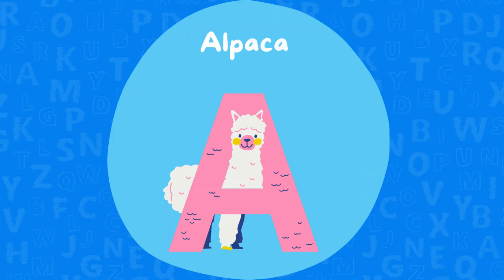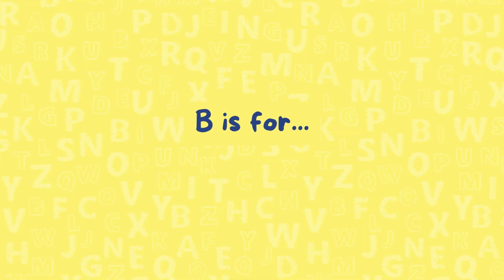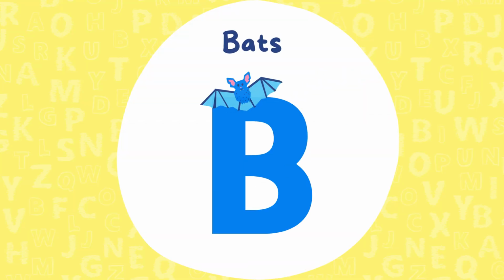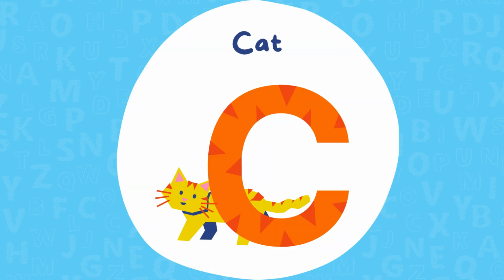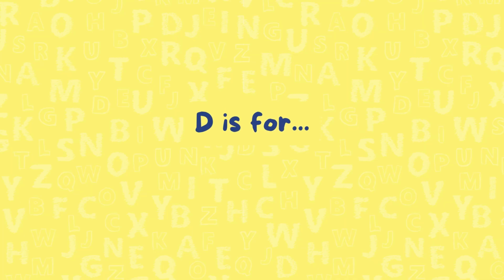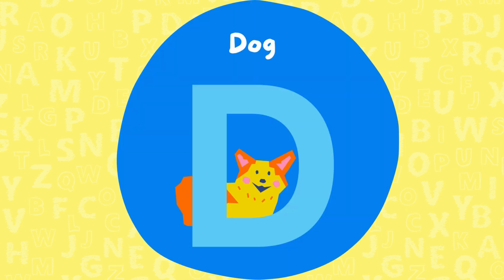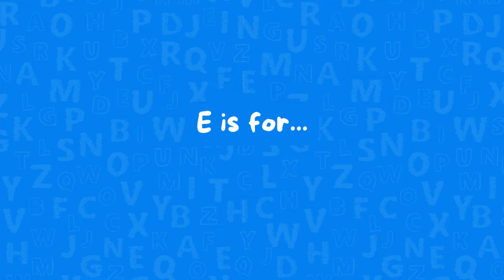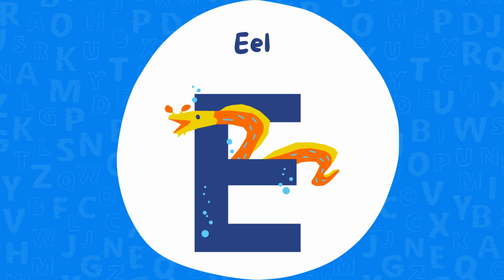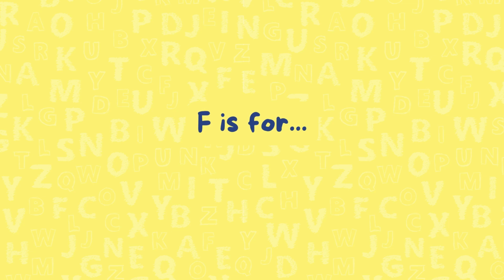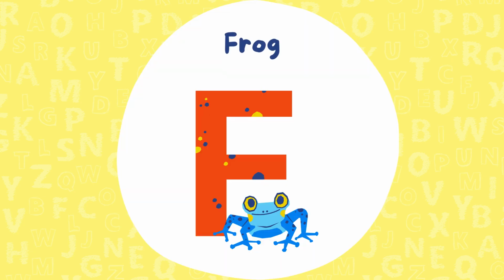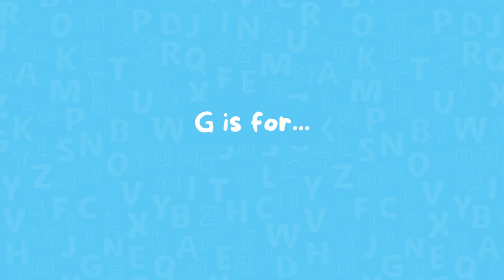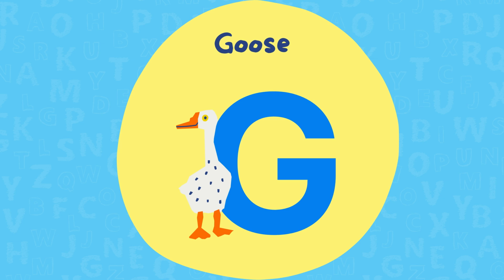A is for alpaca. B is for bats. C is for cat. D is for dog. E is for eel. F is for frog. G is for goose.